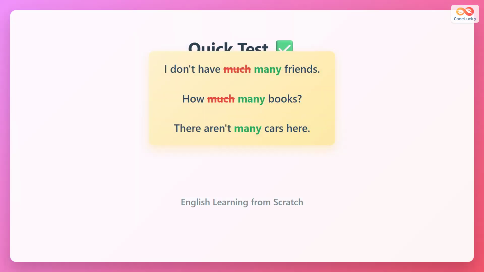Quick test. Saying I do not have much friends is wrong. Correct is I do not have many friends. How much books is wrong. Correct is how many books. There are not many cars is correct.